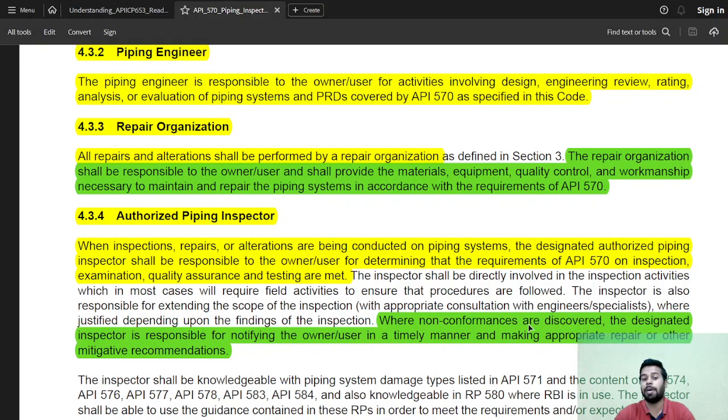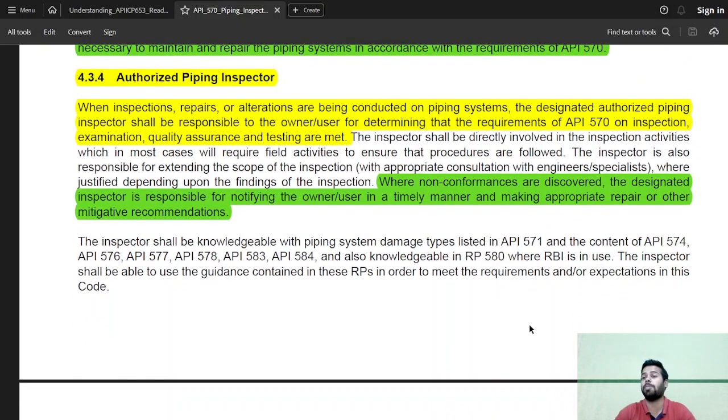Next is an authorized piping inspector. We have also seen what an authorized piping inspector is in the section 3 definitions. So when inspections, repair and alteration are being conducted on a piping system, the designated authorized piping inspector shall be responsible to the owner user for determining that the requirements of API 570 on inspection, examination, quality assurance and testing are being met.